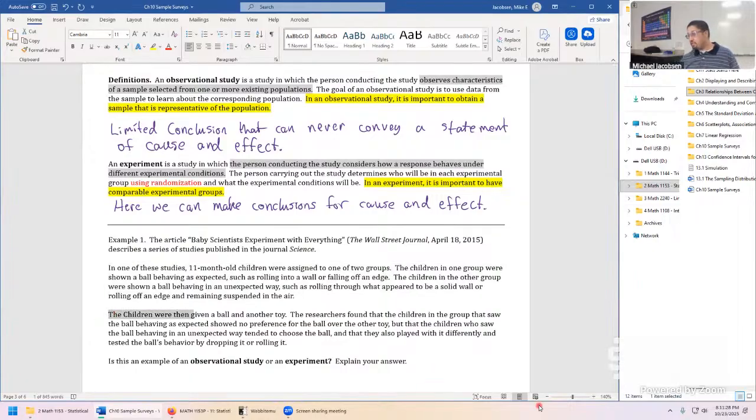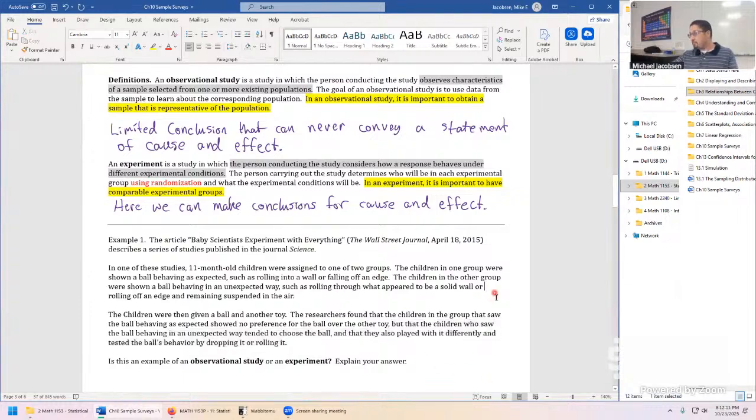Then the children were given a ball and another toy. Researchers found that the children in the group that saw the ball behaving as expected didn't care about the ball. They showed no preference. They probably went for the ball or the toy about 50% of the time. But the children who saw the ball behaving in an unexpected way, disobeying physics, tended to choose the ball. They're interested in that thing now. And they also played with it differently and tested the ball's behavior by dropping it or rolling it, probably just to see if they could recreate the illusion that they saw.